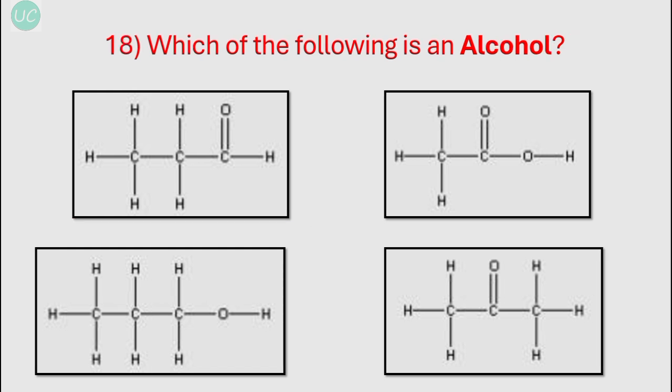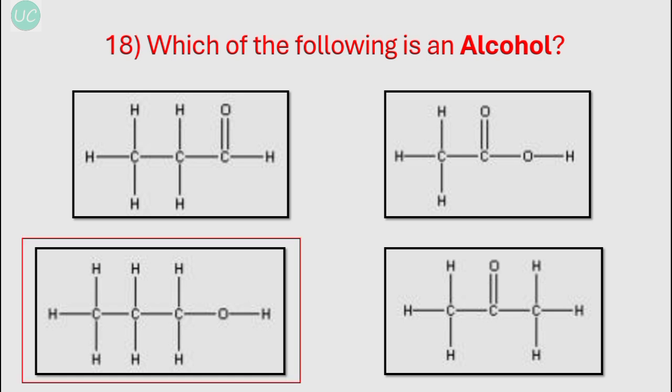Okay, our next question is which of the following is an alcohol? Now for an alcohol, there has to be a hydroxyl group, that is OH group, either at the end of the chain or somewhere inside the chain. So the correct option over here is the third option, where the OH bond is at the end of the chain, and the OH bond makes it an alcohol.